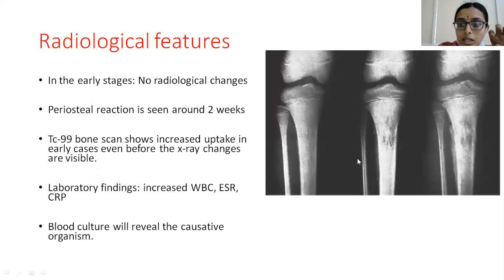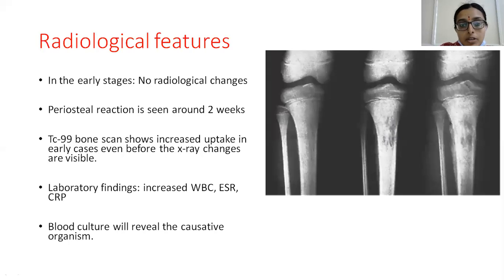And as we have seen in the pathology, since the periosteum gets stripped, there will be reactive new bone formation, that is periosteal reaction, which I am showing with my cursor here. There will be periosteal reaction and lytic lesions in the bone. So these are the radiological changes. Usually it takes 10 to 14 days for these X-ray changes to appear. Until then you will not have any X-ray changes.